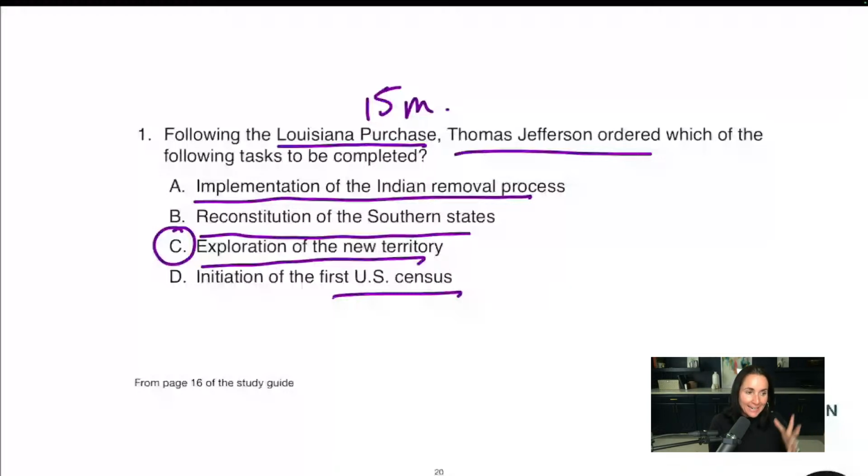But notice, if I had an understanding of bigger ideas here, I know that this is Andrew Jackson, this is Civil War, this is definitely Louisiana Purchase, and this is way later. All right. So even if you don't know the specifics, you can still find this.